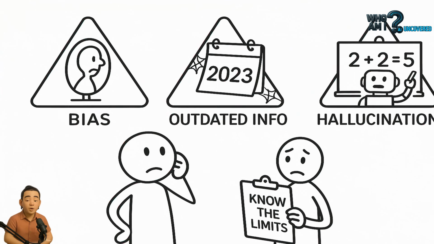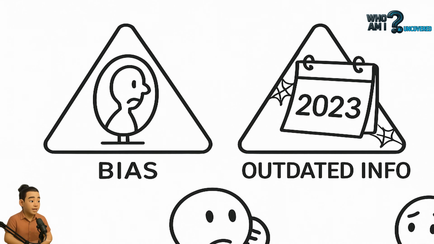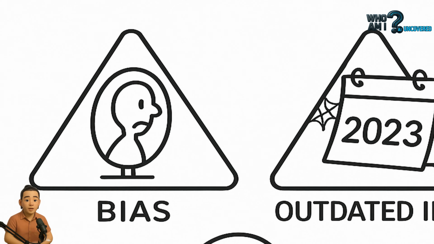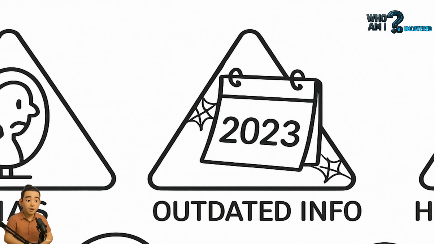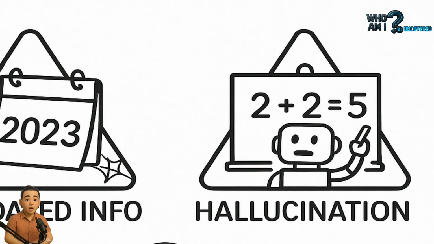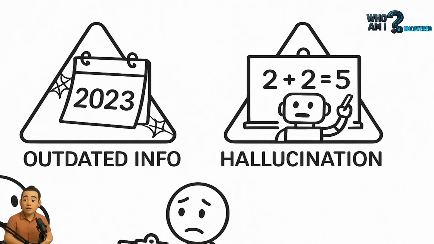AI is powerful, but it's not magic. Knowing what it can't do is just as important as knowing what it can. Here are 3 fundamental limits. 1. Bias in training data. If the underlying data is flawed, the AI reproduces that bias. It doesn't know better, it reflects patterns, not truth.